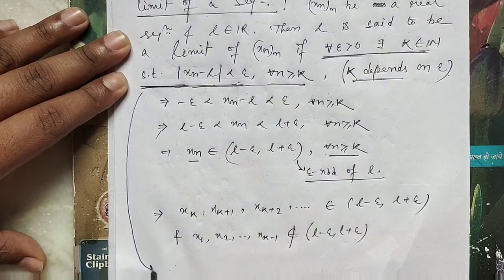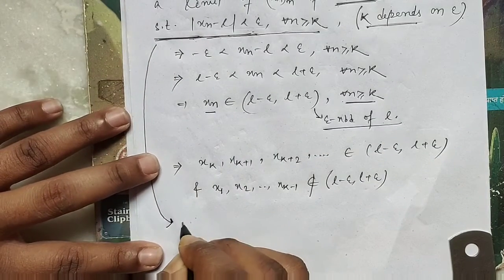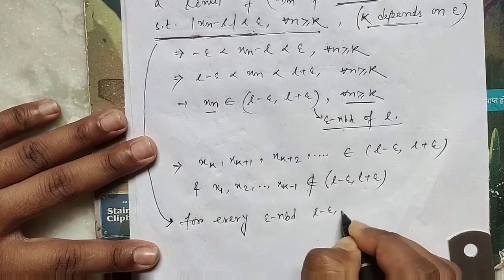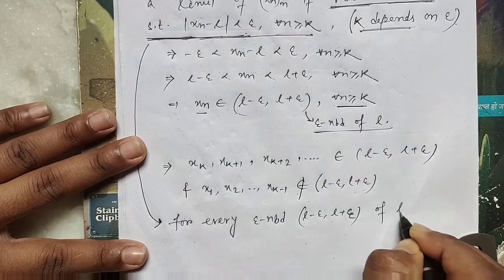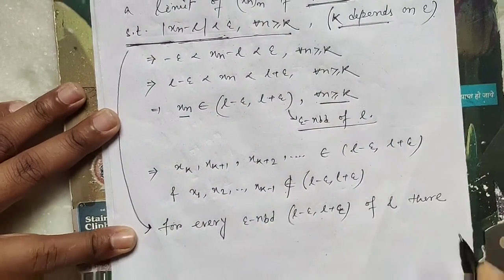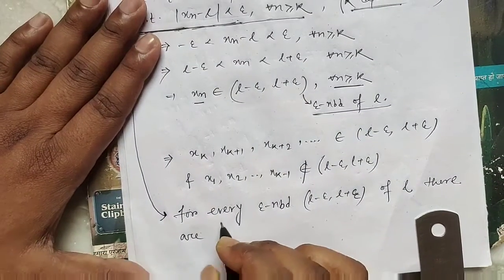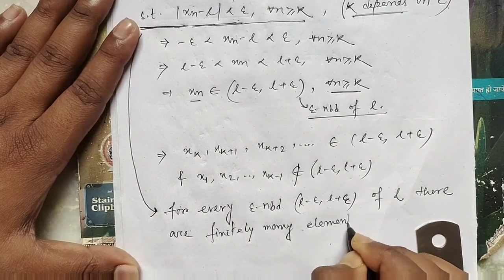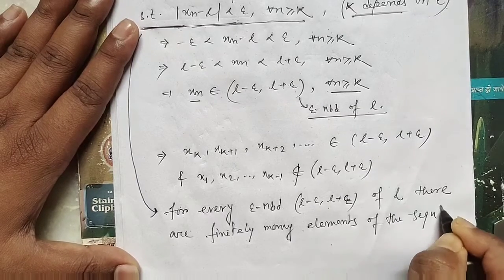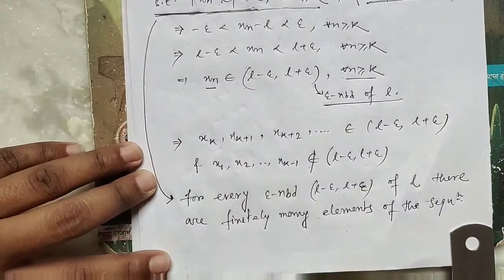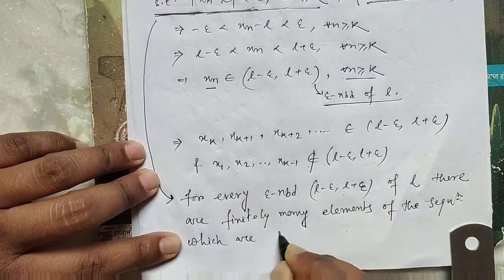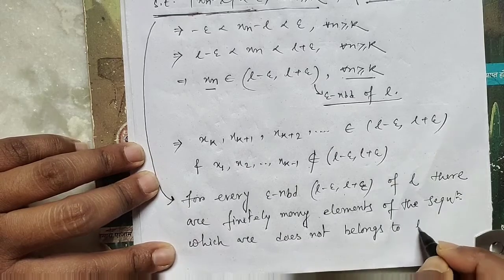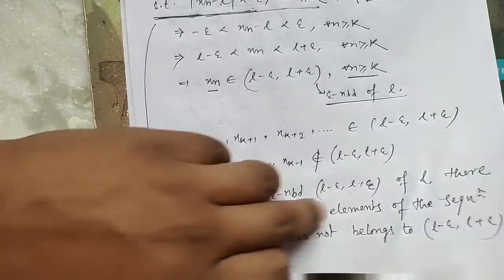This actually says that for every epsilon neighborhood, L minus epsilon, L plus epsilon, of L, there are finitely many elements of the sequence which do not belong to L minus epsilon, L plus epsilon. Okay, clear?